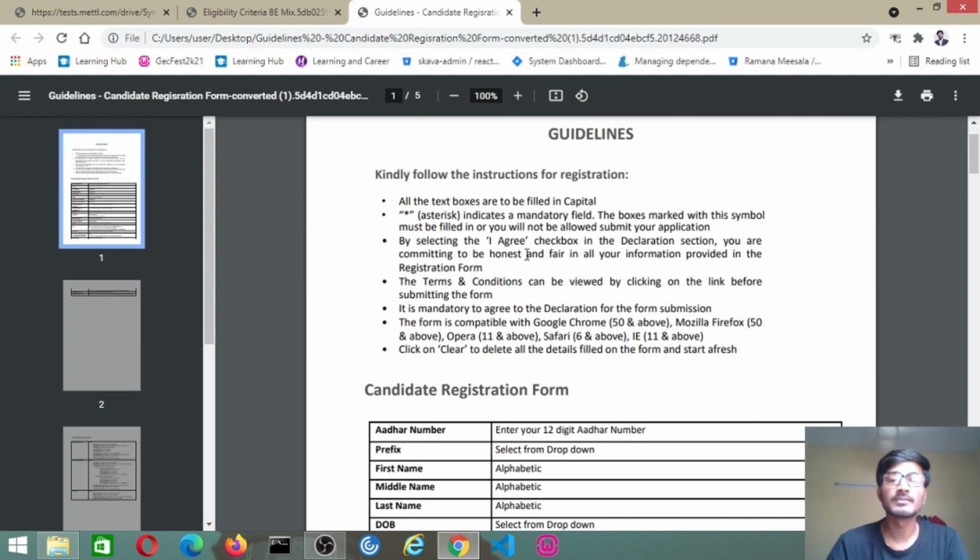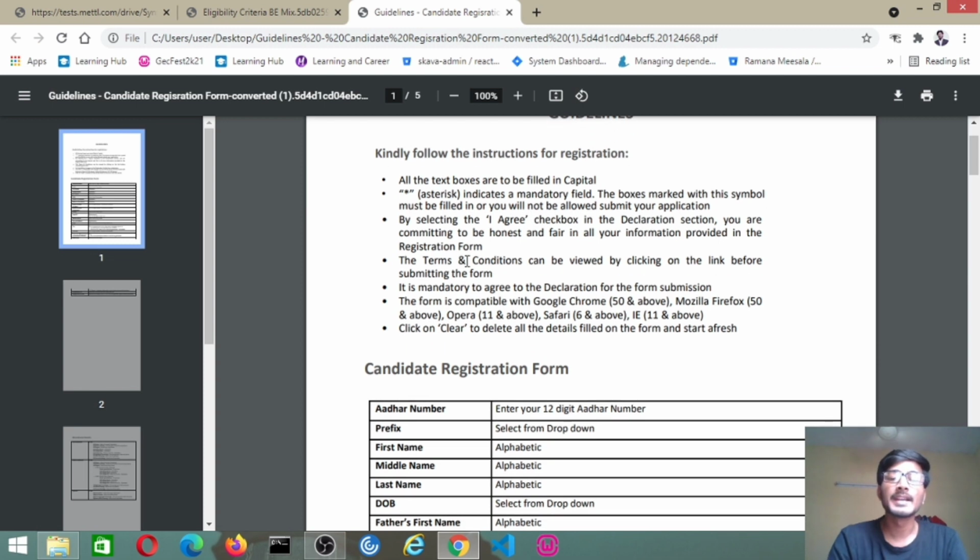While filling the data in the registration form, they have mentioned that all the text boxes have to be filled with capital letters. For full name and everything in text, you have to give capital letters. The asterisk indicates a mandatory field. There will be a star mark showing that the field is mandatory to fill. You have to fill that without leaving it. If you don't fill that, the registration form will not be submitted.